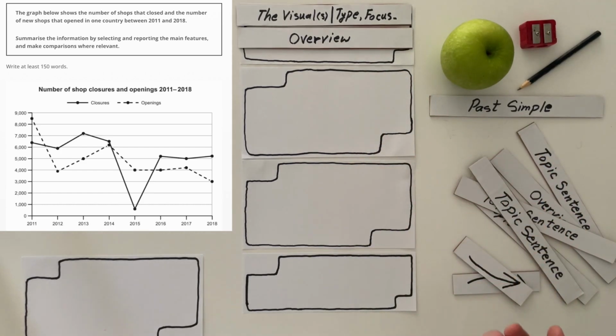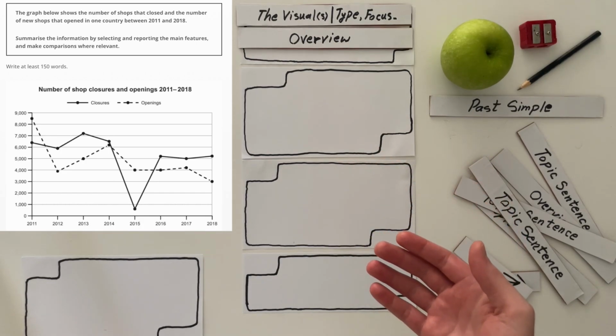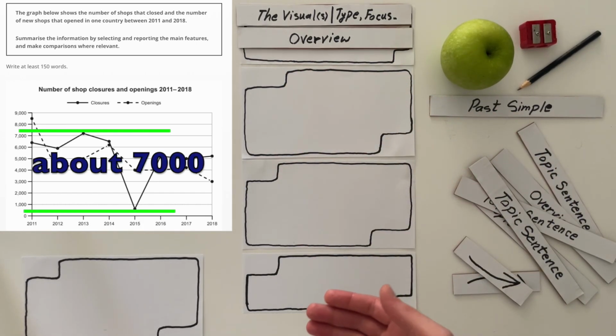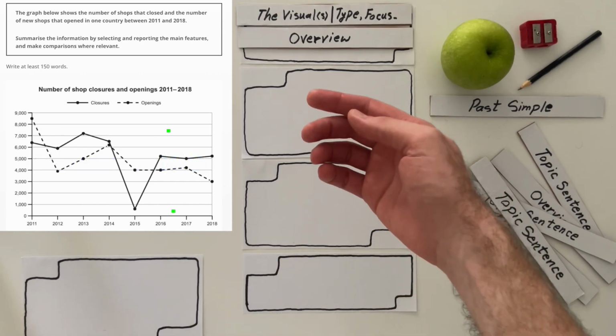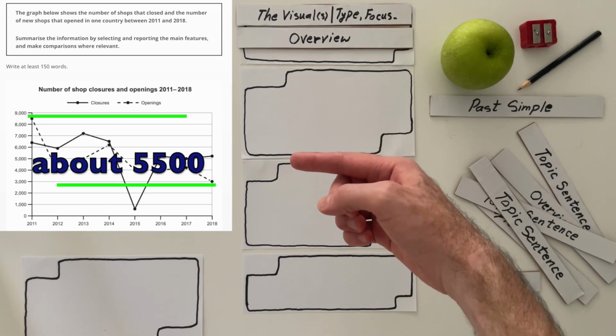That can be one overview. And if you look at the visual, you can already see that the difference between the highest point for closures and the lowest point is more than the same up and down for openings.